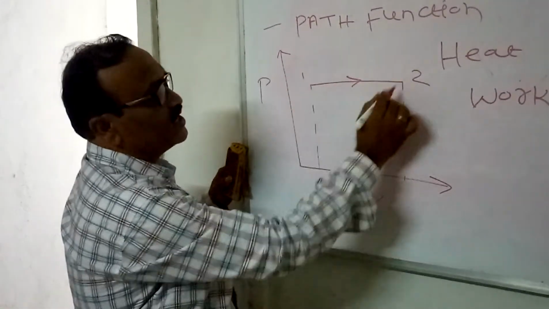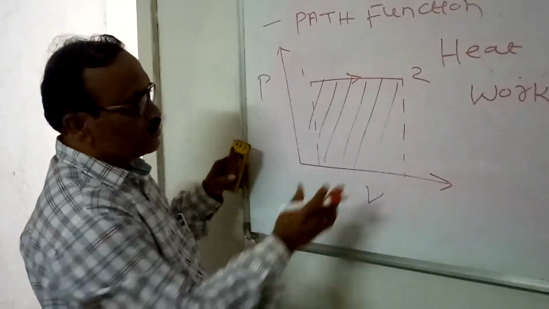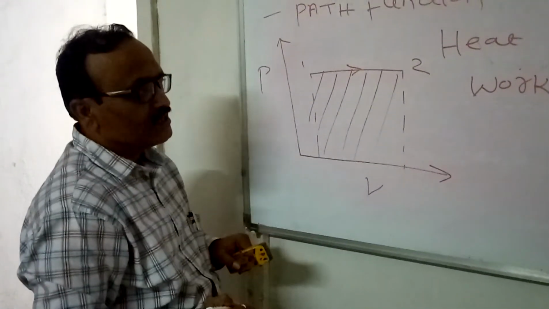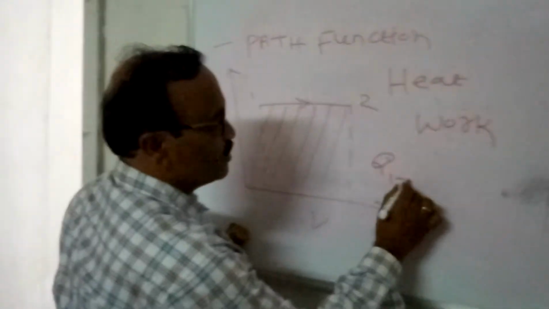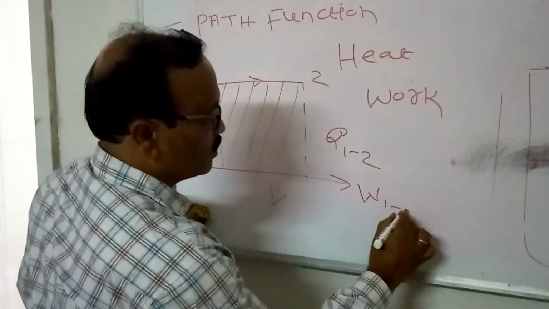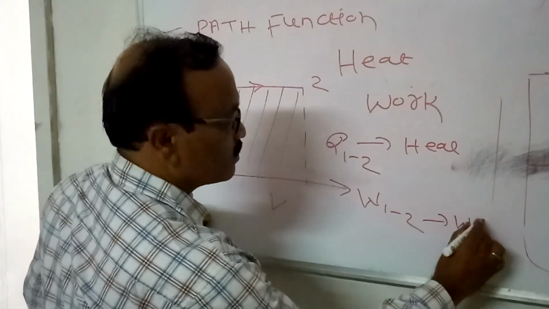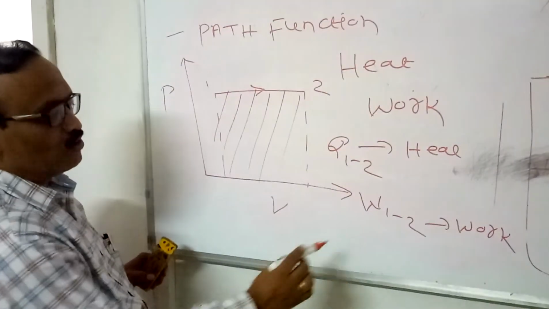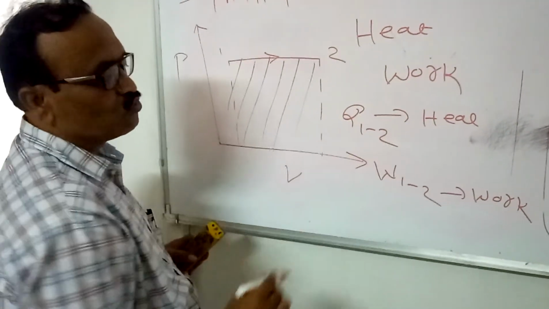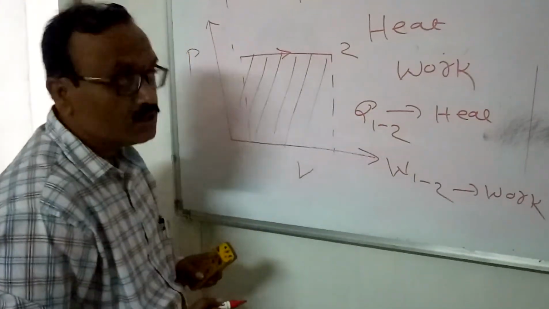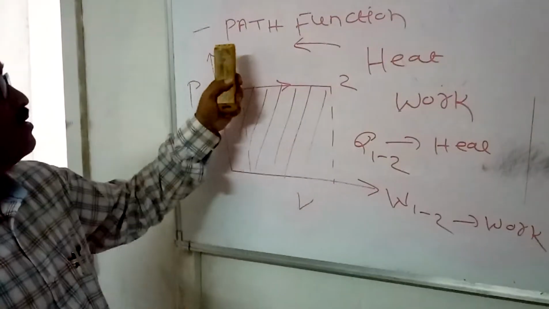Now see the process 1-2. This area represents the work done by the system. Generally Q12 and W12, where Q means heat and W means work. W12 is the work transfer from process 1 to 2, and Q12 is the heat transfer within the process 1 to 2. So these can be termed path functions. So heat and work are the path functions.